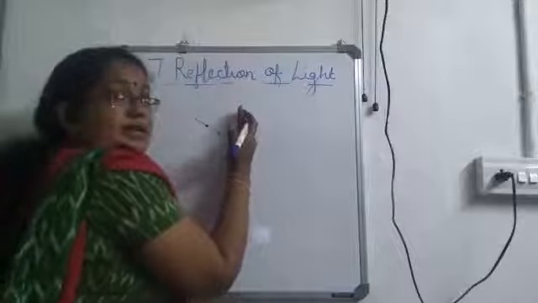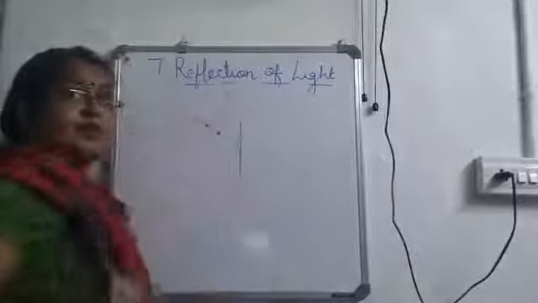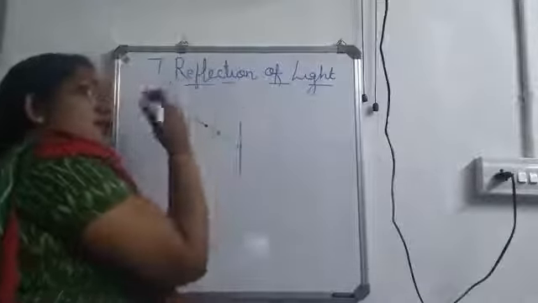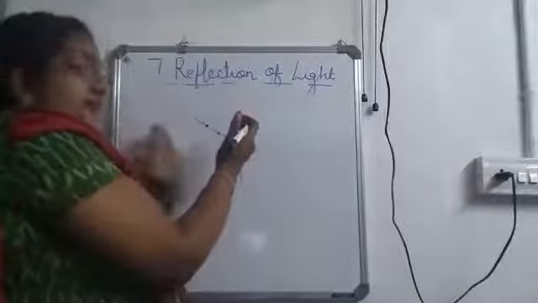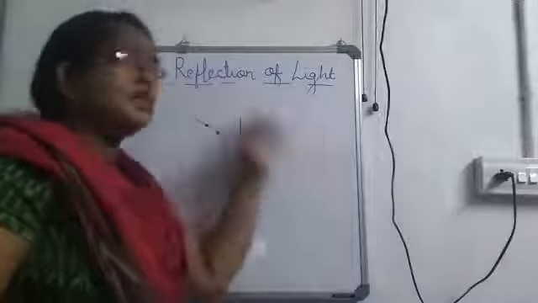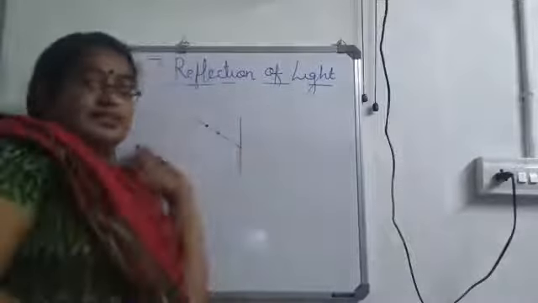So it's a plain mirror, a piece of mirror, just keep it like this. Here we have the mirror on this side. This side is the reflecting surface and the other one is the silver coated surface. So the reflecting side is here.